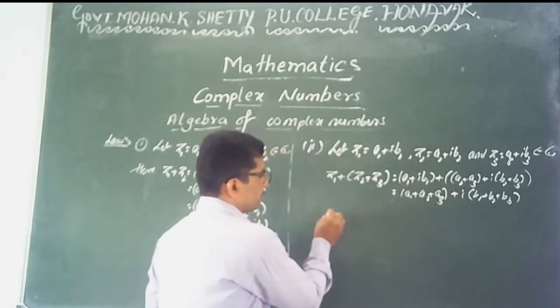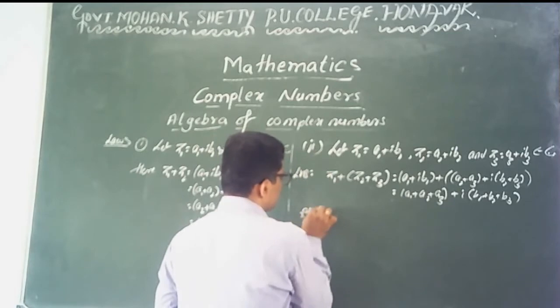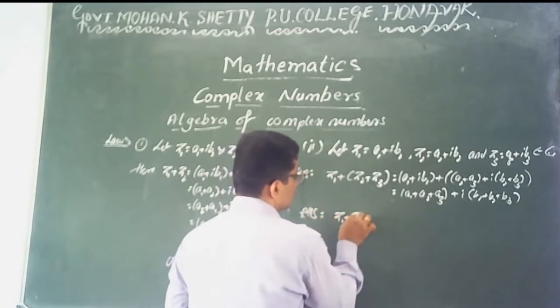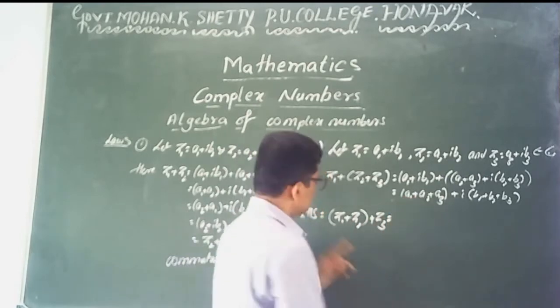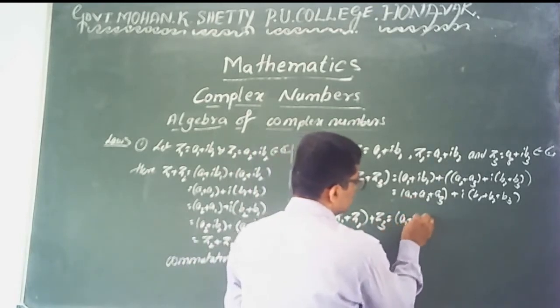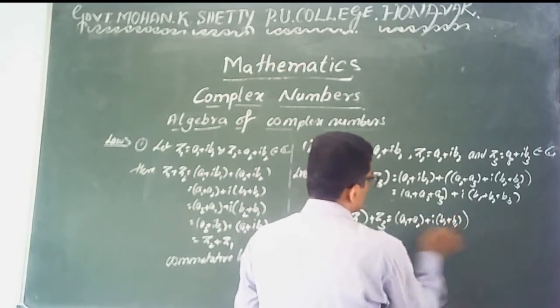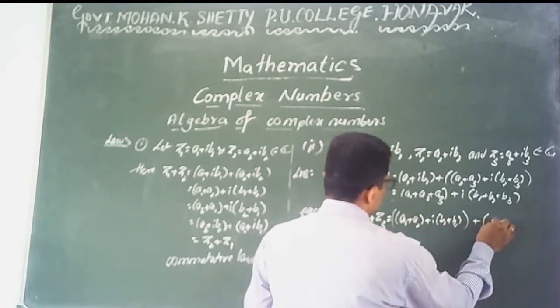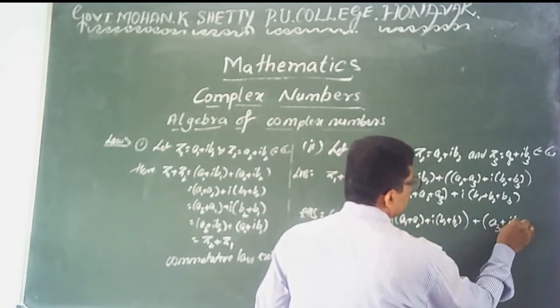And verify. Here, what is the value of the left hand side, and what is the value of the right hand side? Adding the first two, then adding the third complex number. The first two means the addition a1 plus a2 plus i into b1 plus b2. These two are the first complex number, plus the third complex number a3 plus i into b3.